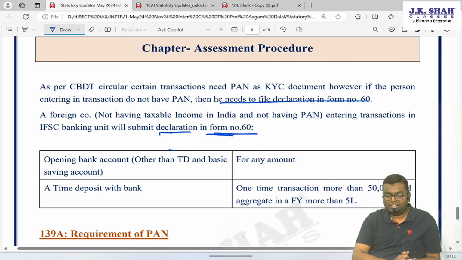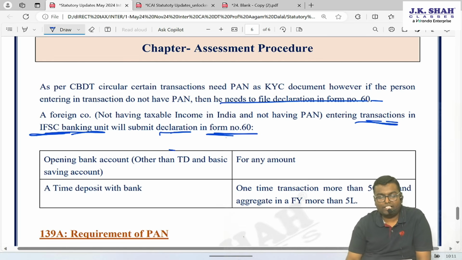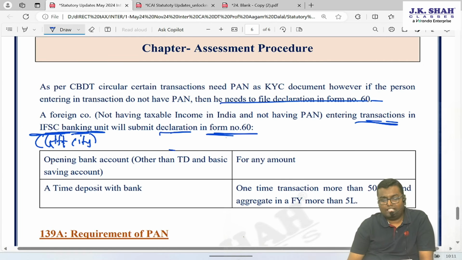A foreign company who is entering into any transactions in an IFSC banking unit. See, IFSC banking unit, International Financial Service Center, Gift City. Basically, as of now, only one IFSC unit is there, Gift City, Gandhinagar, near Ahmedabad, Gujarat. If in Gift City you have a banking unit, in that foreign currency transactions are also permitted. And so many concessions are given if you operate something in Gift City. In CA Final, we'll learn all this.